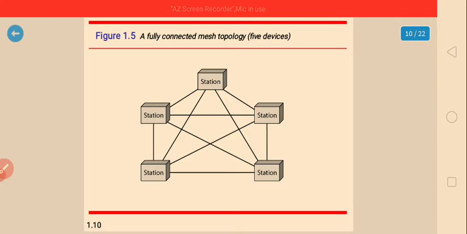This type of connection we call mesh topology. A mesh network in which every device is connected to every other is called a full mesh. Here we can see the number of stations interconnected to each other. So that is the mesh. This type of network connection we call mesh topology.